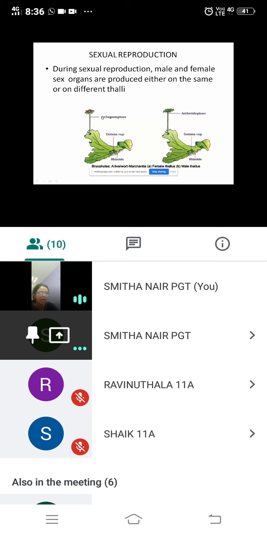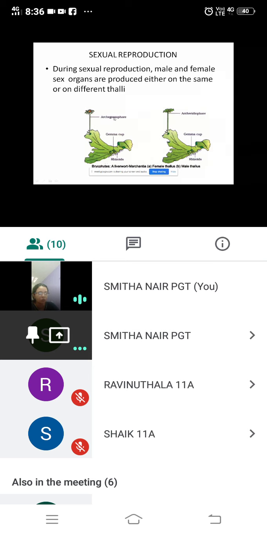Just remember, this word arche is associated with female, and anthridiophore, anther you know it, is related to the male reproductive part. So wherever these words anther and arche are present, arche is for female and anther is for male, remember that.